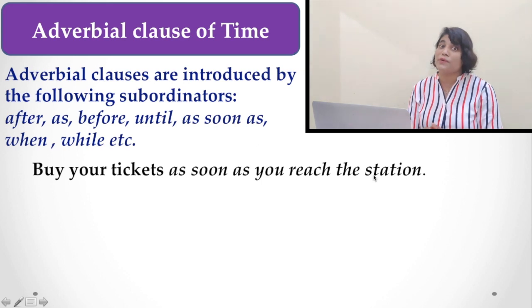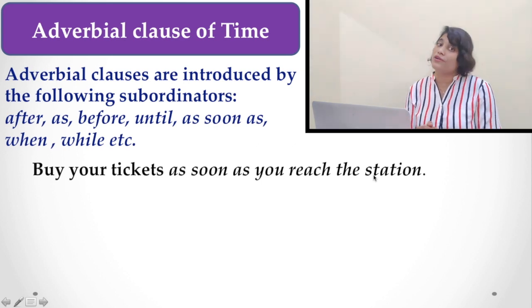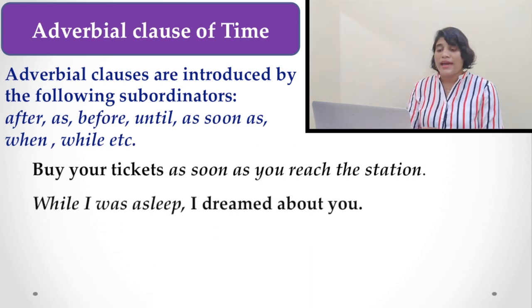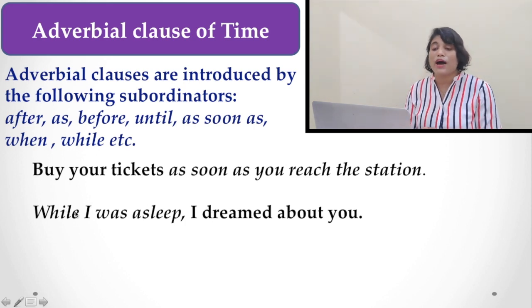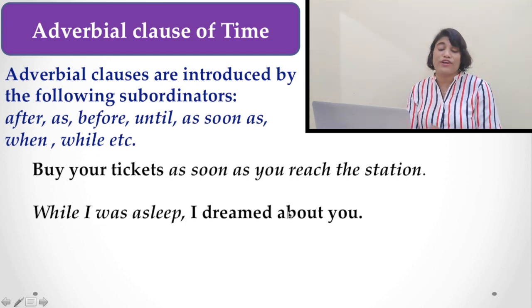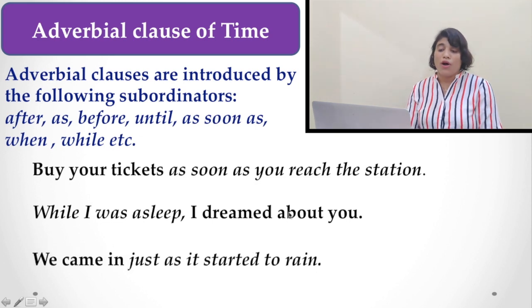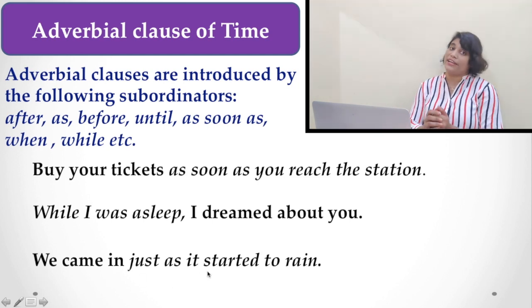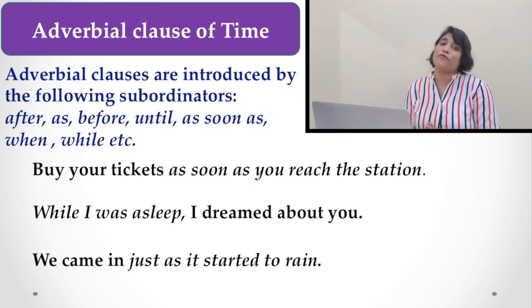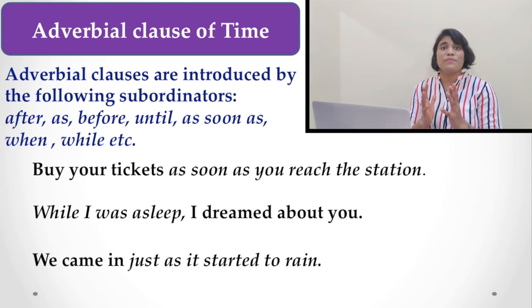This is an example of an adverbial clause of time. The next example is: while I was asleep, I dreamed about you. Or: we came in just as it started raining. These are examples of adverbial clauses of time.